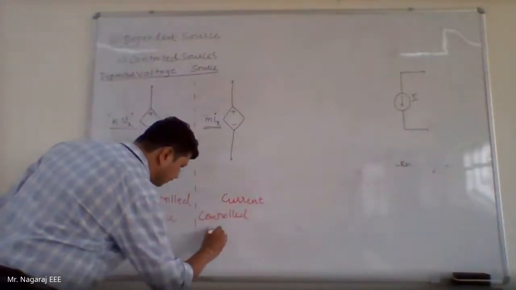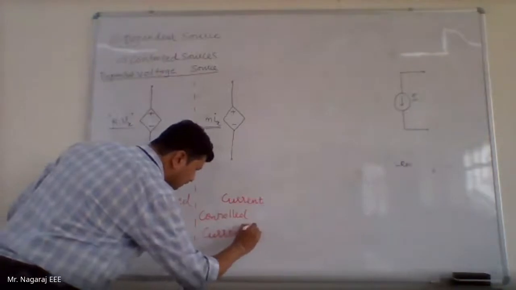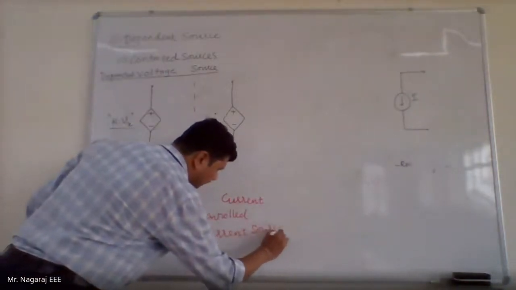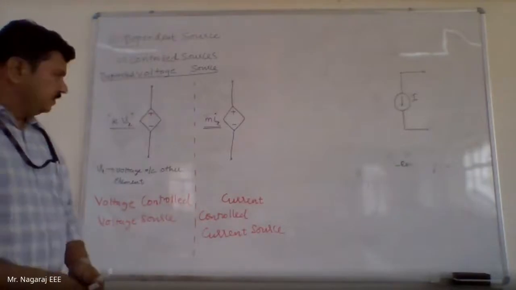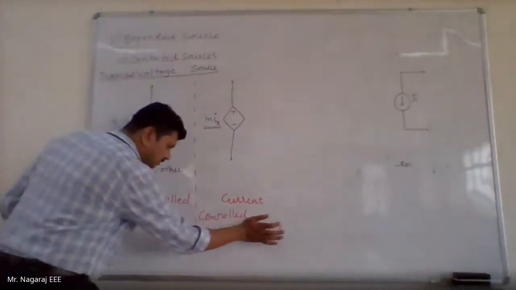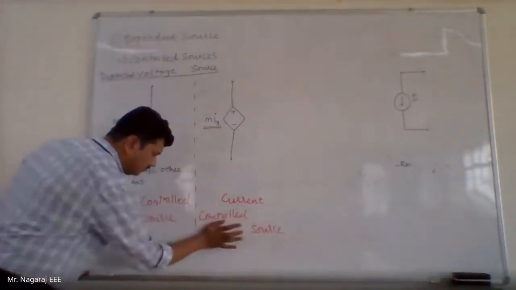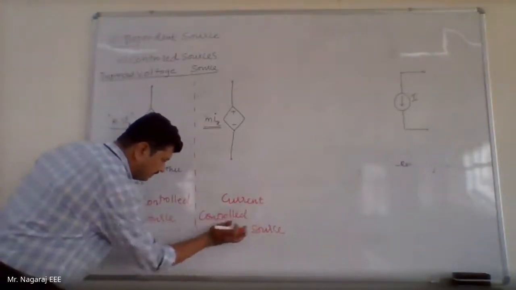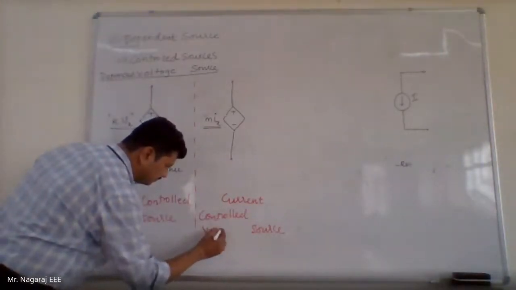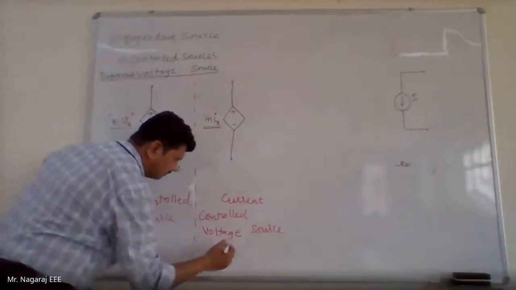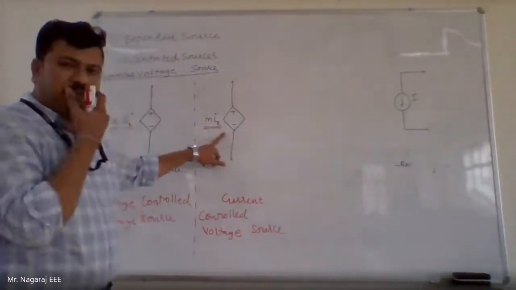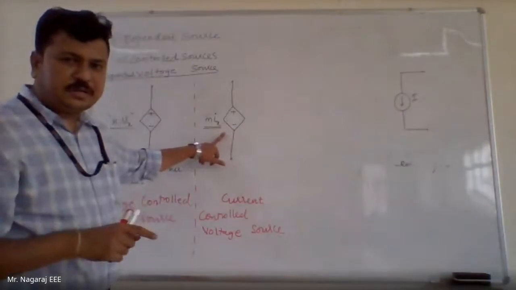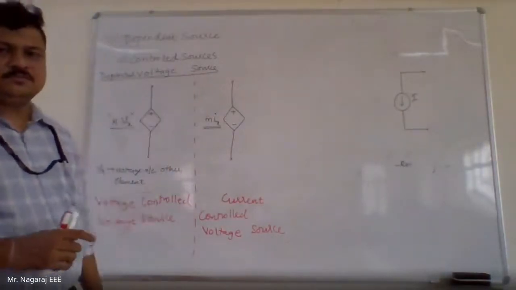Sorry, current controlled voltage source. Fine. This is a voltage source, but the value of this voltage source depends upon current through some other element.